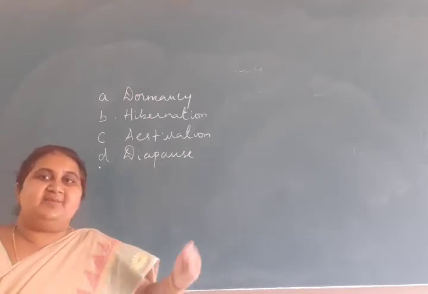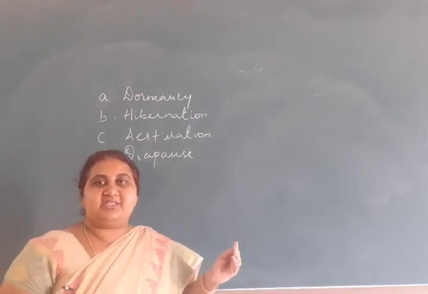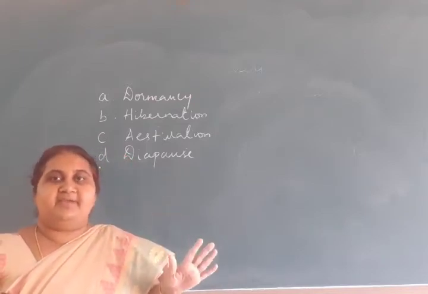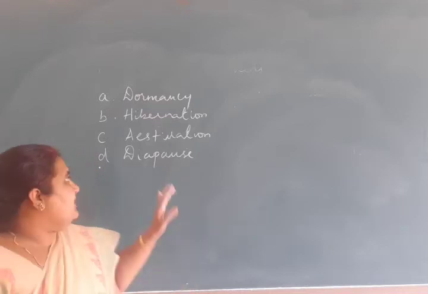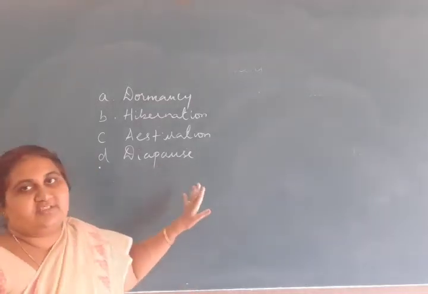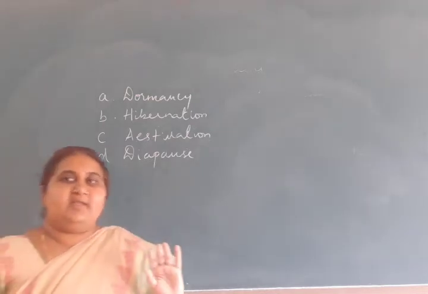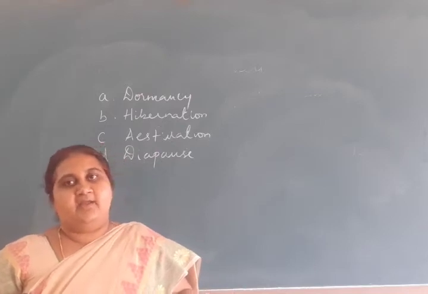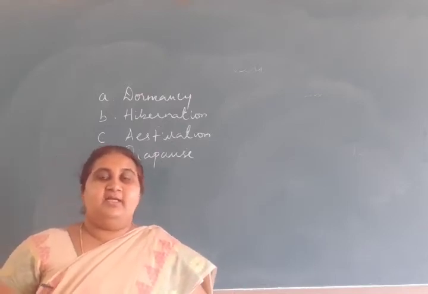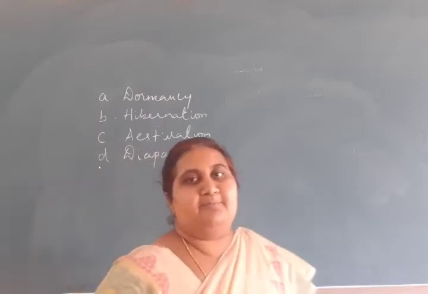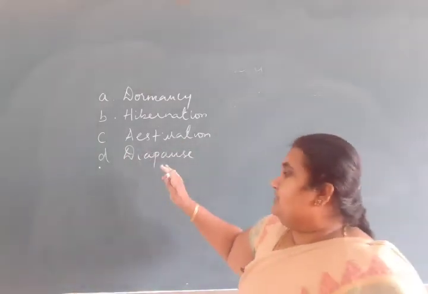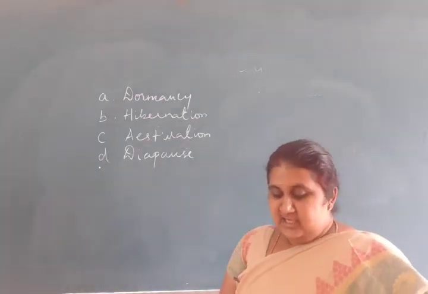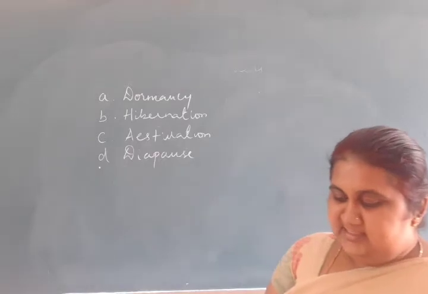During the developmental process, when unfavorable conditions occur, for a temporary period the developmental process will be stopped, and that is called diapause. Pause means stop for a temporary period. When the condition becomes favorable, the developmental process will be continued. Diapause is shown in the case of insects. So the answer here is D.